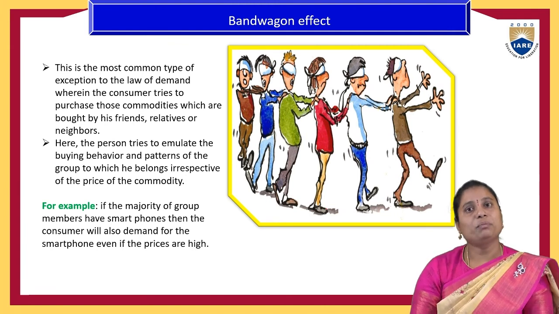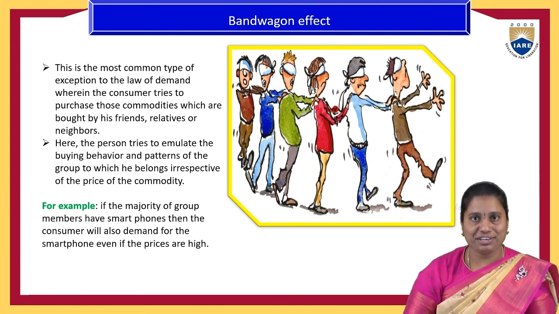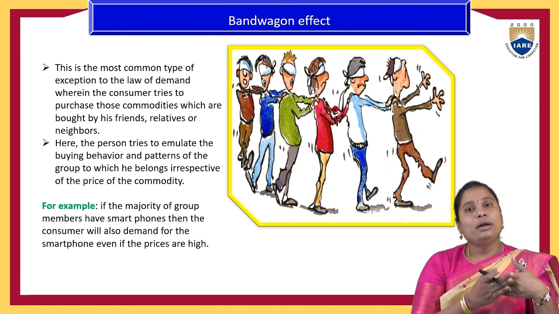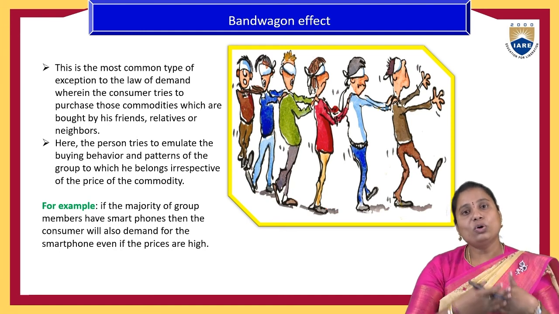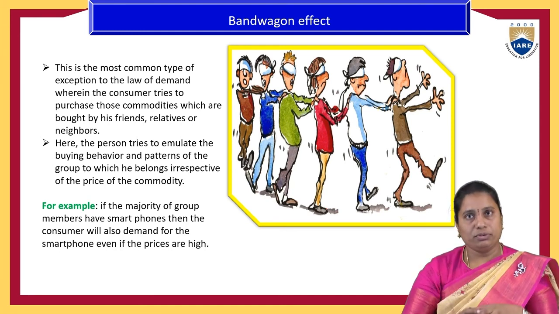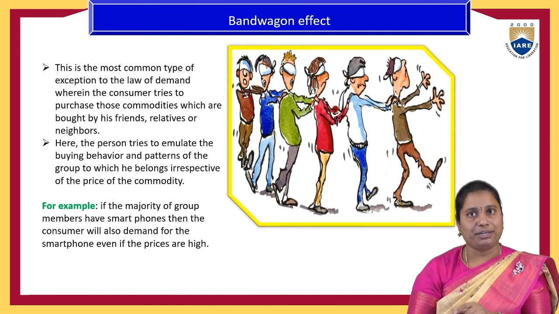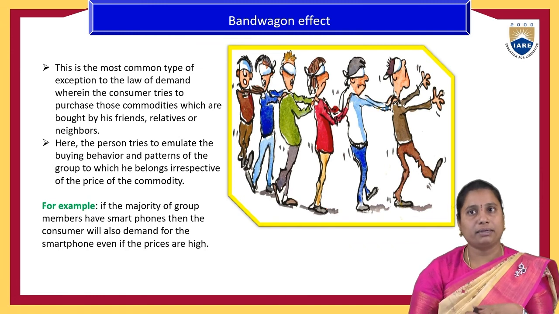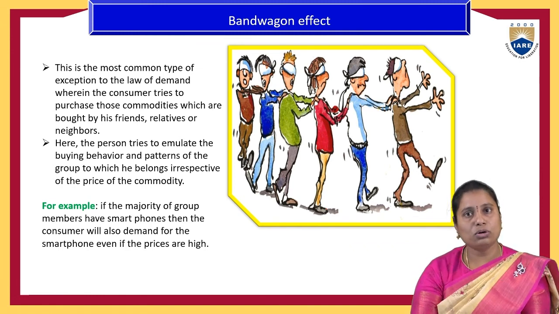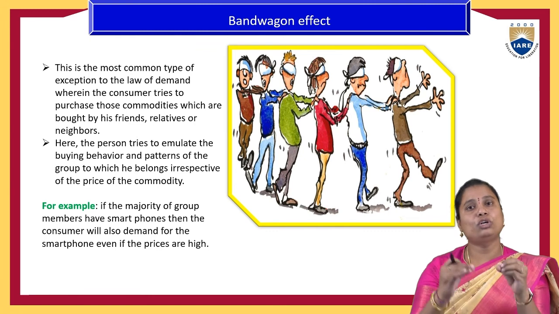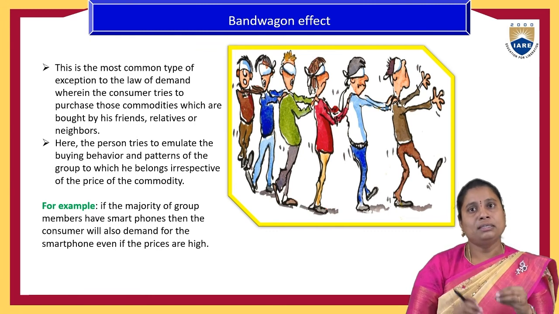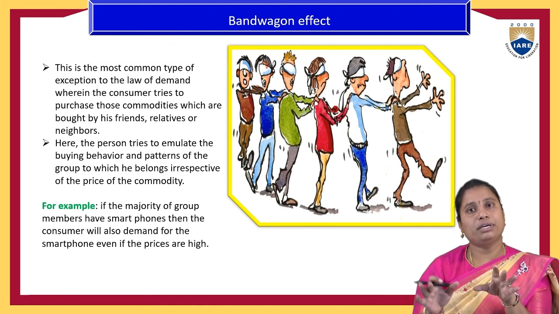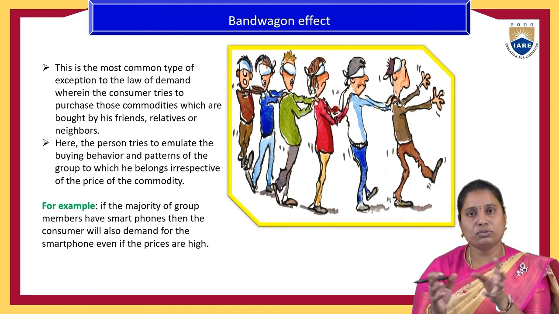And the last one, the bandwagon effect, among the exceptions to the law of demand, is doing the same as, or following, someone whom you love. That is called the bandwagon effect. So suppose your friends, relatives, or neighbor is using one product. You don't know that you are spending more, or even if the price is increasing, you want to purchase that particular product. If somebody has tried one particular product and said it is very good, you think the same, for example smartphones.